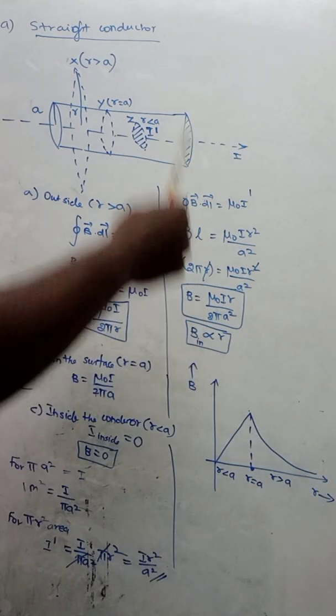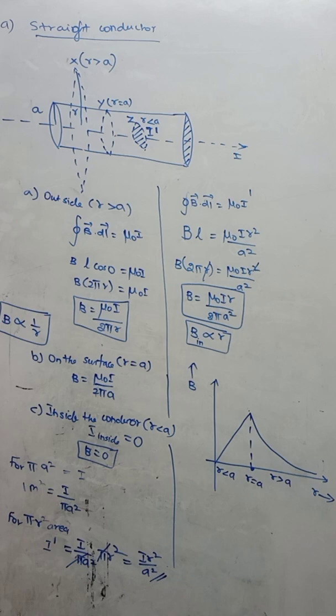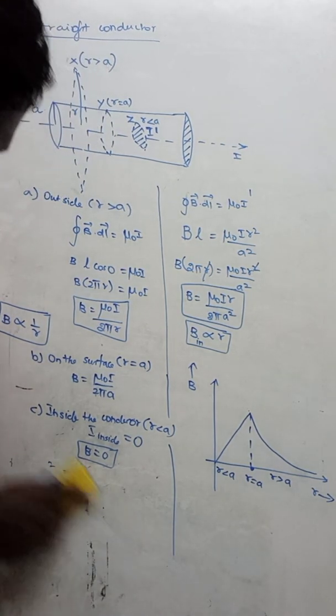So this is for a straight conductor. For a straight conductor, there are three cases: outside, on the surface, and inside. Again, inside we are going to take two: if the current is divided, what will happen, and if the current is not divided, what will happen? Both of these we have learned. So now let us move on to the next application. The next application will be the solenoid. What will happen to the magnetic field produced by a solenoid?